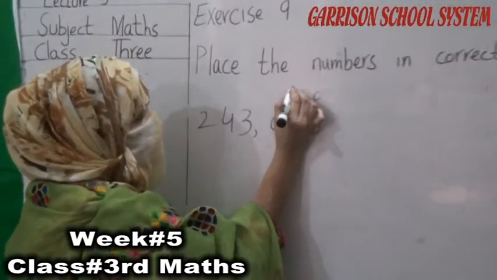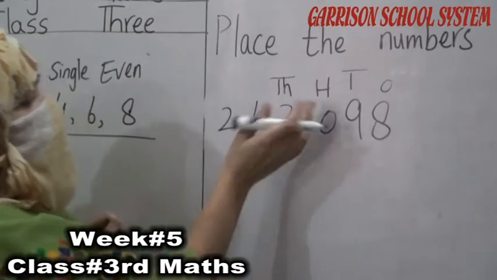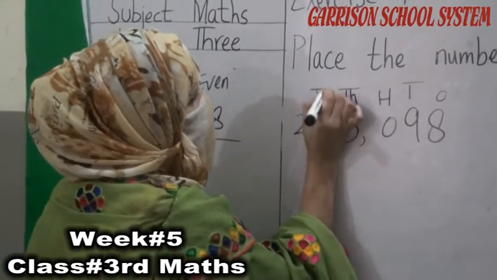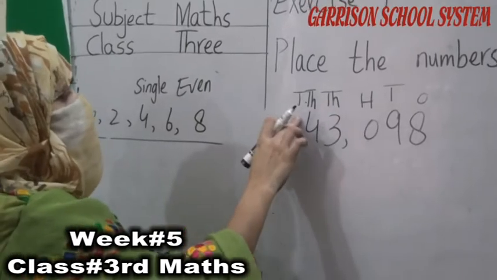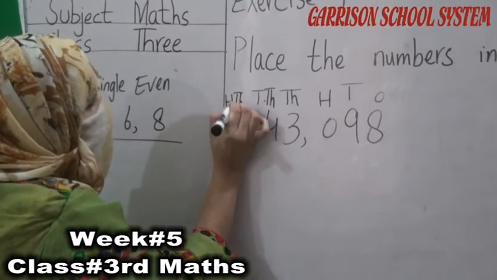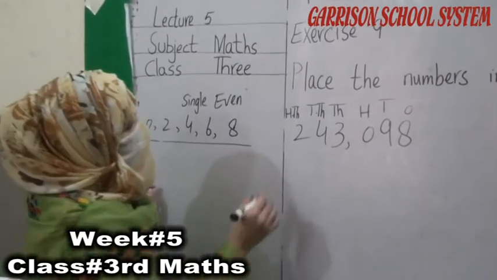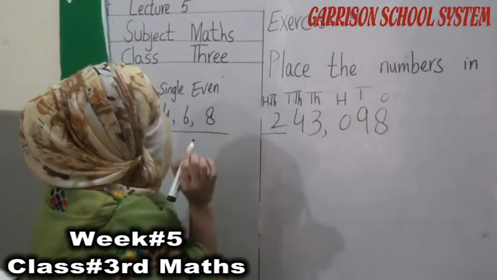Ones, tens, 100, 1000. After 1000, how many thousand will come? 10,000. Okay, student. After 1000, 10,000. After 10,000, 100,000 will come. Okay, student. So, first of all, we have to see number 2's place value is 100,000.